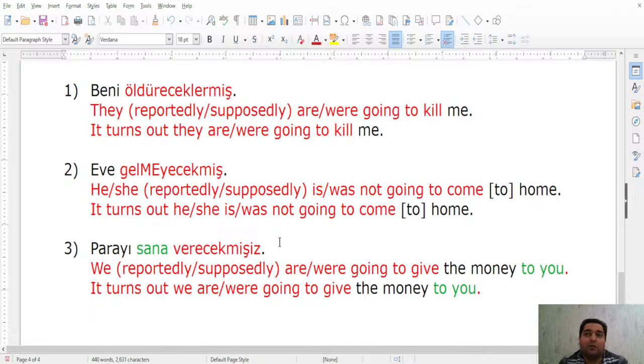For example, if your father tells you that you should not allow your sibling to go out. Imagine your parents are out, they're not at home, and you are an older sibling, right? And they tell you that you should not go out. So don't allow your sibling to go out. So when your sibling wakes up from sleep, and if he or she wants to go out, you can say, for example, dışarı çıkmayacakmışsın.